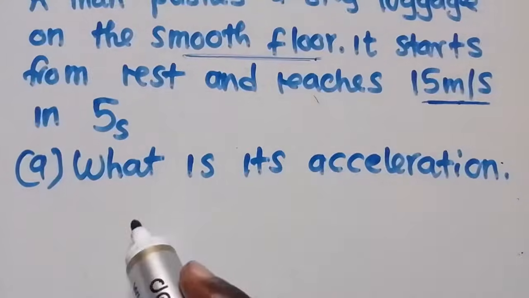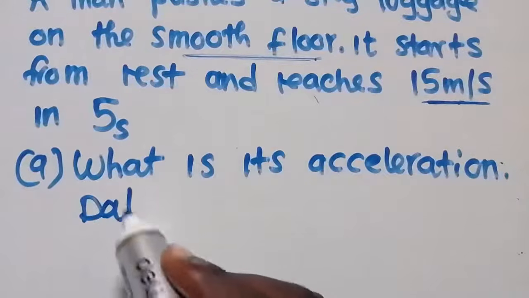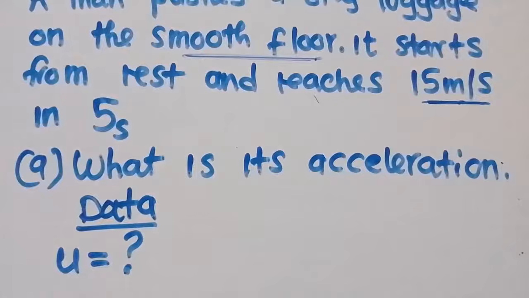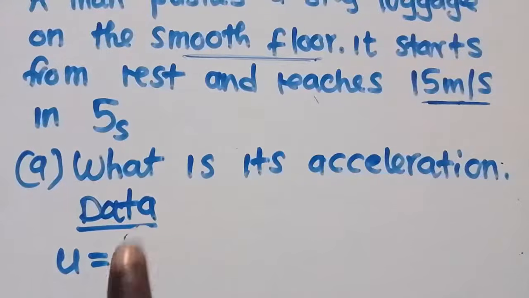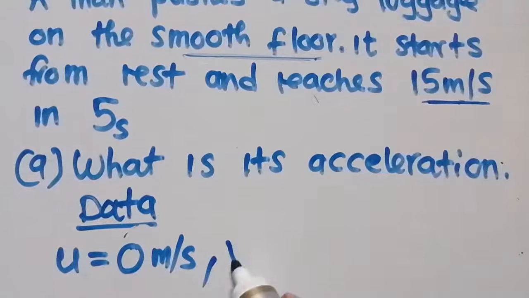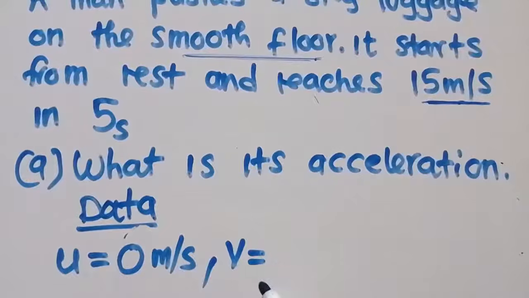So for us to find the acceleration, what you need to do, you just get the data which you are given. What are you given? You are given initial velocity. Initial velocity is what? 0. It started from rest. What else are you given? You are given the final velocity. The final velocity is equal to what?